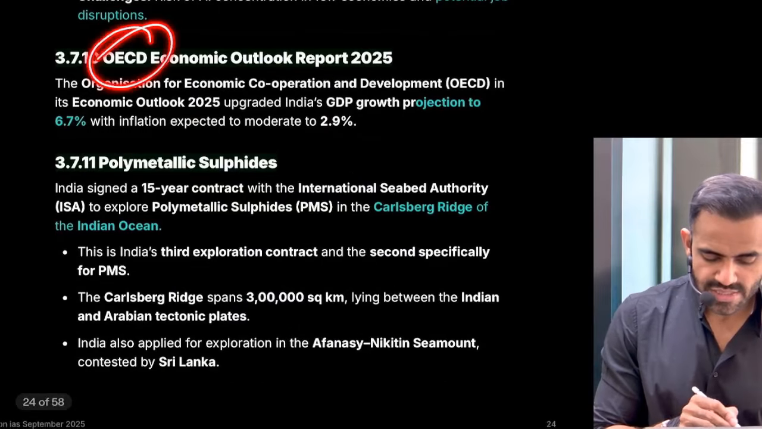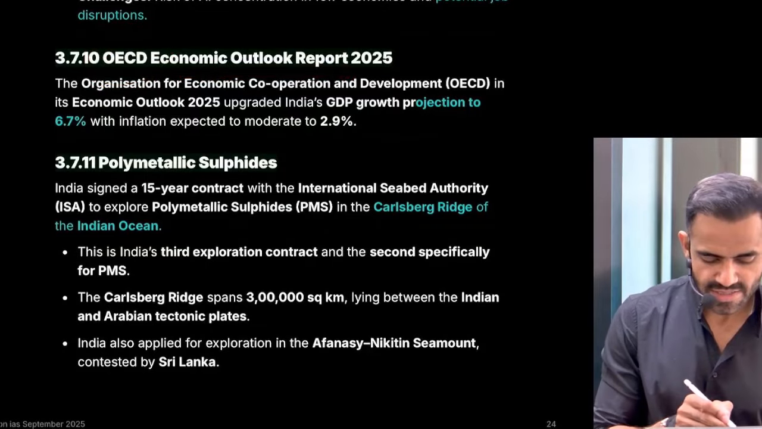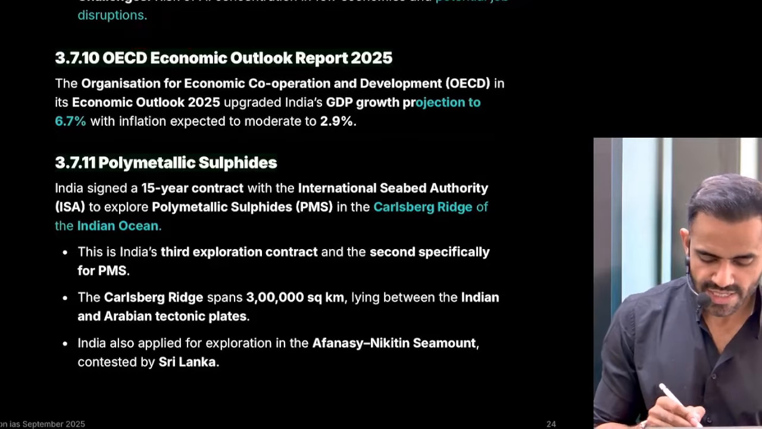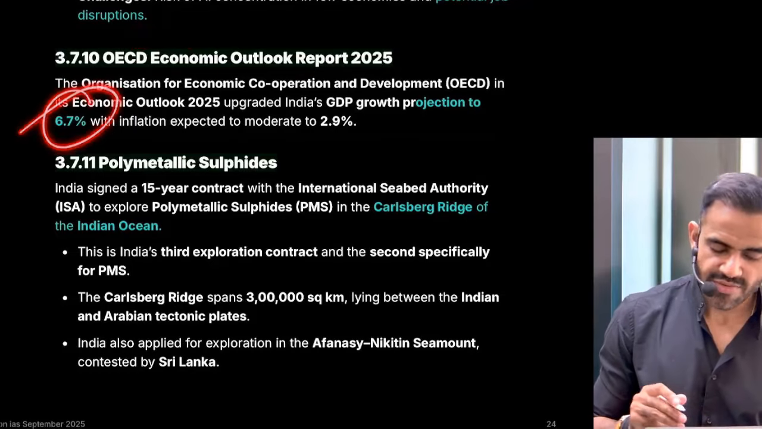Next is related to the OECD Economic Outlook. Just remember, as the name suggests, it is released by OECD. India is going to grow at the rate of 6.7%.